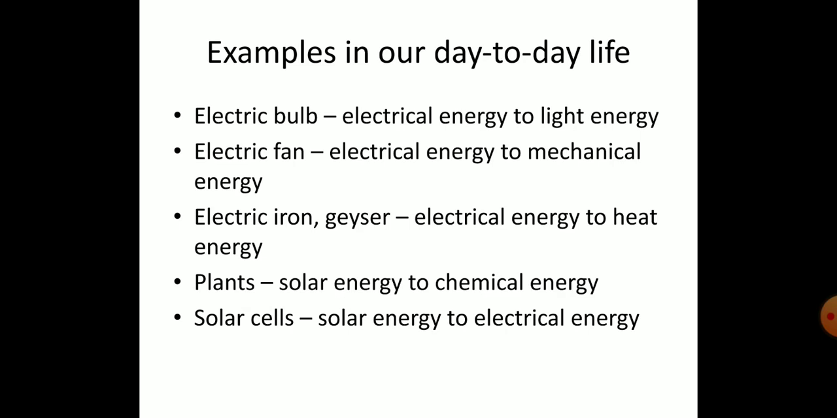And the plants, we already discussed, the solar energy is converted to the chemical energy. What is the chemical energy there? The food prepared by the plants is the chemical energy there, because it is in the form of glucose. Then solar cells. What do you mean by the solar cells? All the solar energy is converted into electrical energy with the help of the solar cells.